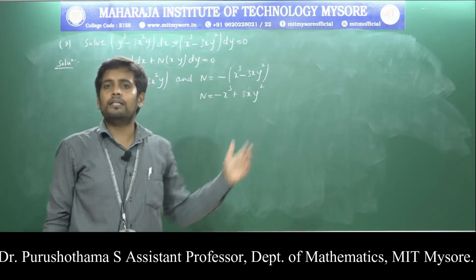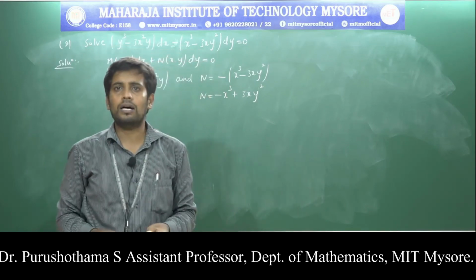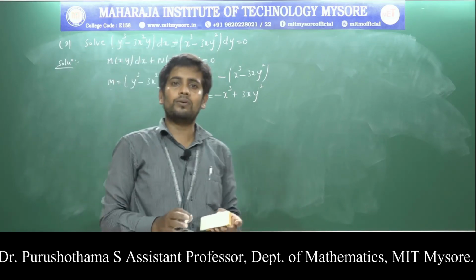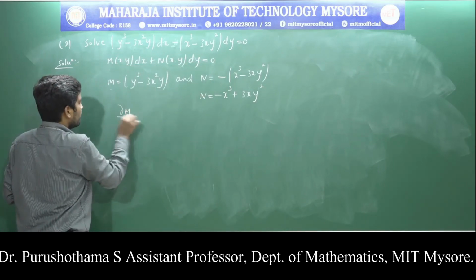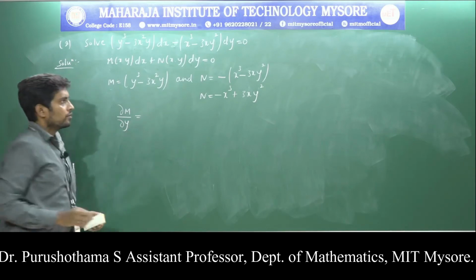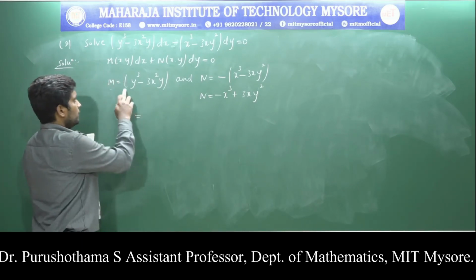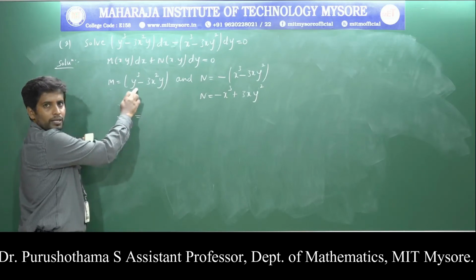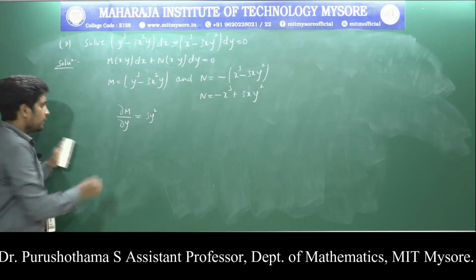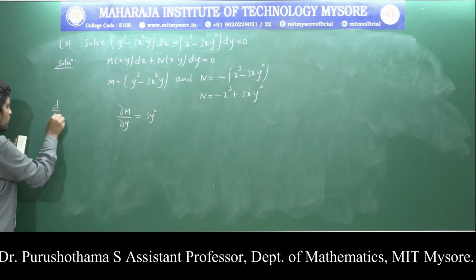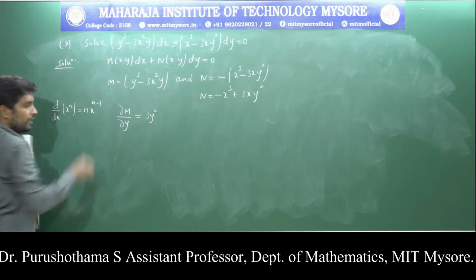Then verify the exactness. Before checking the exactness condition, first find the partial derivatives of m and n. The partial derivative of m with respect to y: the derivative of y cube is 3y square, because the differentiation of x power n is n into x power n minus 1.